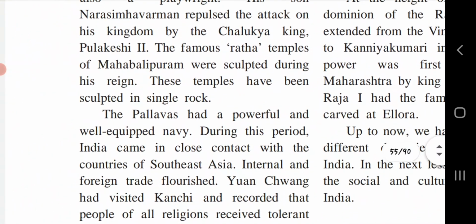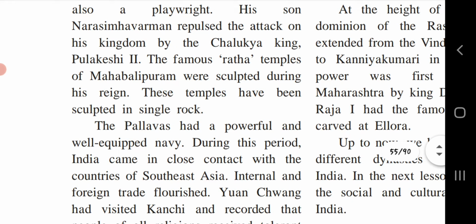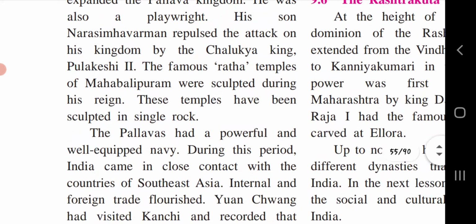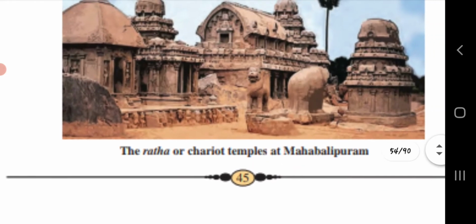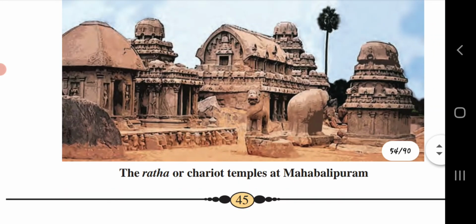These temples have been sculpted from a single rock. What you are seeing here is only one rock, and by using different tools, they made one rock into this type of shape.